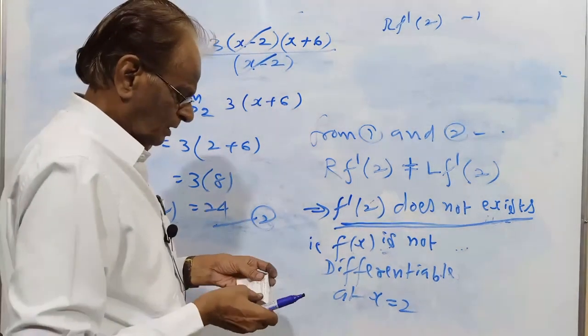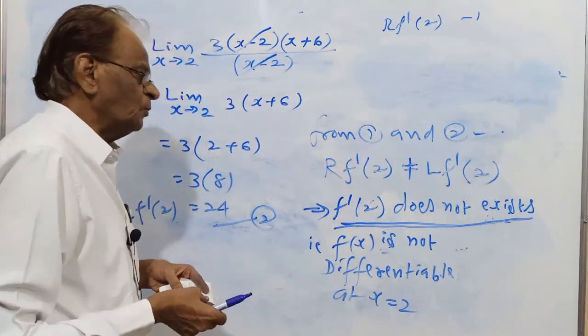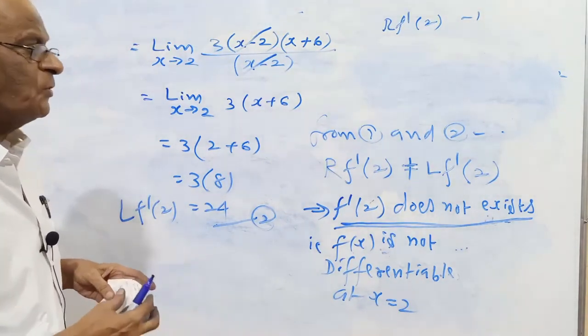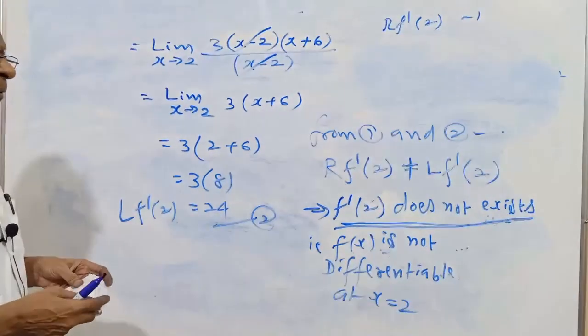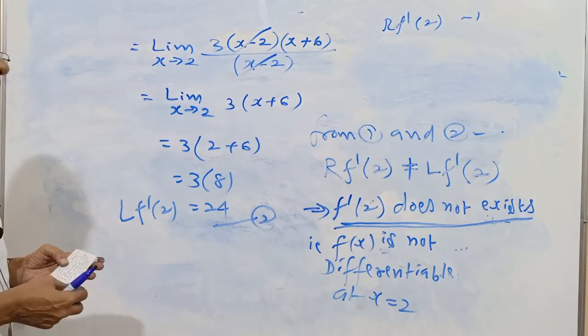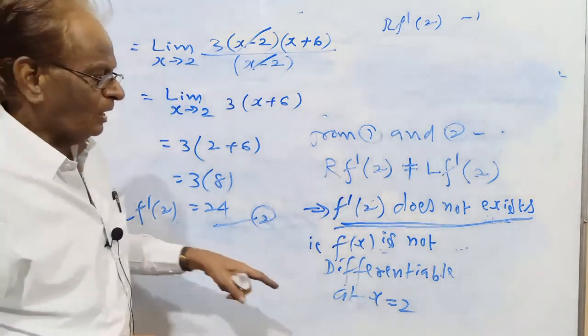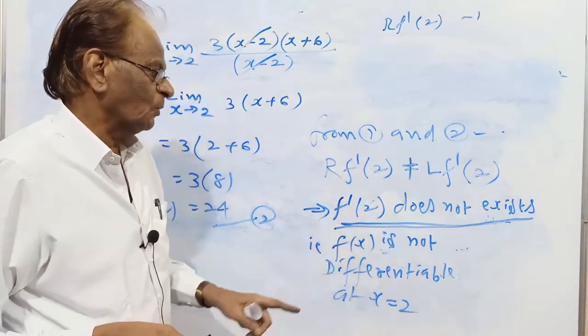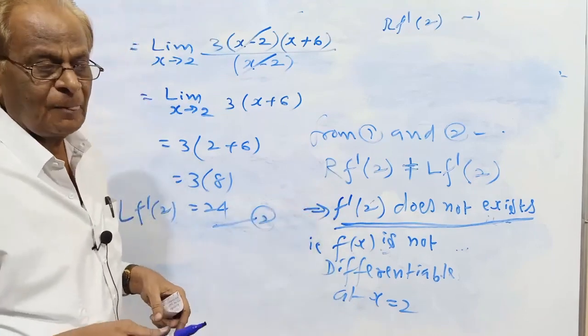The problem is to show that f dash 2 does not exist. f dash 2 does not exist means we cannot differentiate f(x) at x equal to 2. We can differentiate f(x) for other values of x, but for x equal to 2, f dash 2 does not exist.